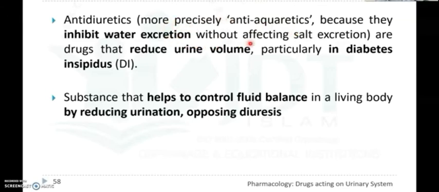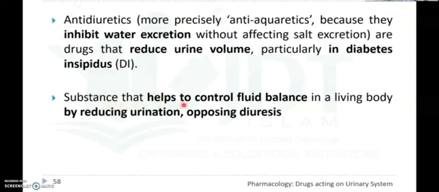These desmopressin, lypressin and vasopressin are antidiuretic hormones, and the mechanism of action of vasopressin, desmopressin and lypressin is that they are agonists at V2 receptors, and it also increases the antidiuretic hormone secretion and actions.